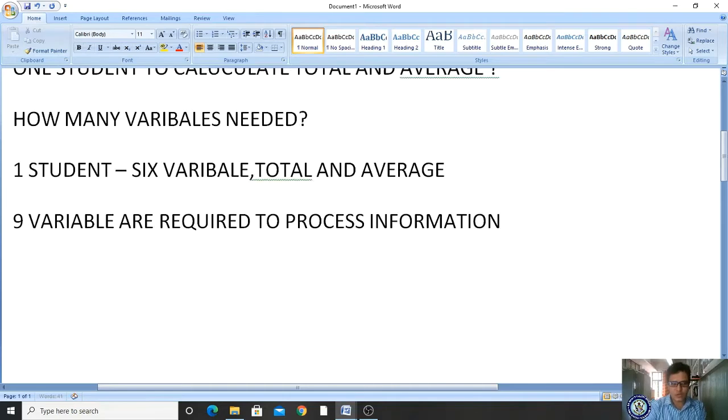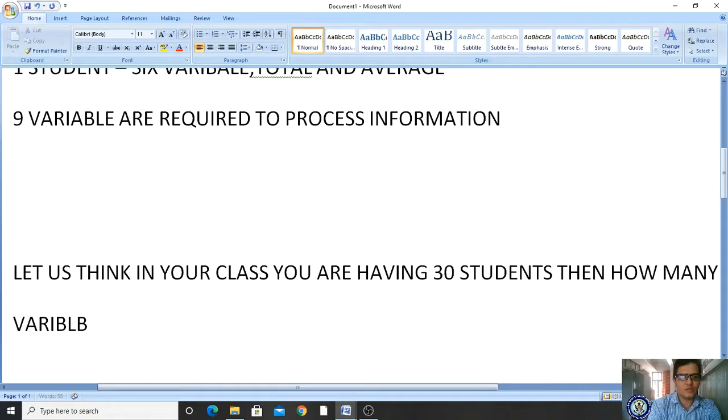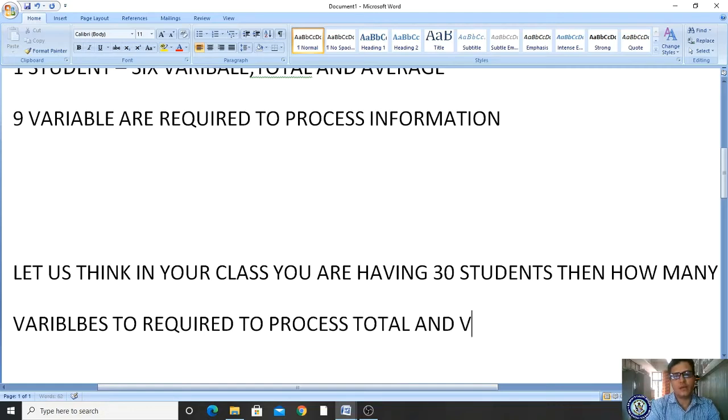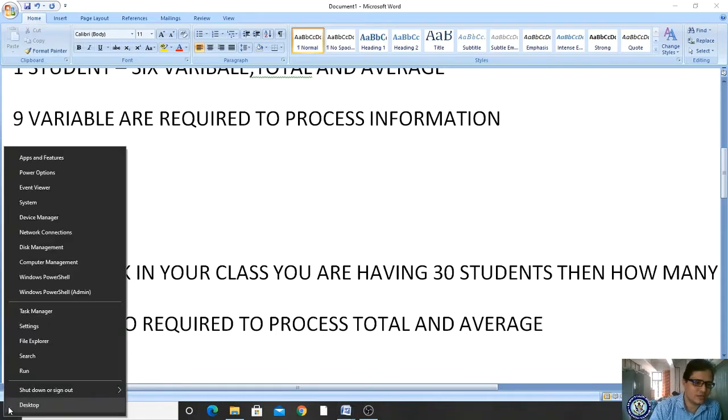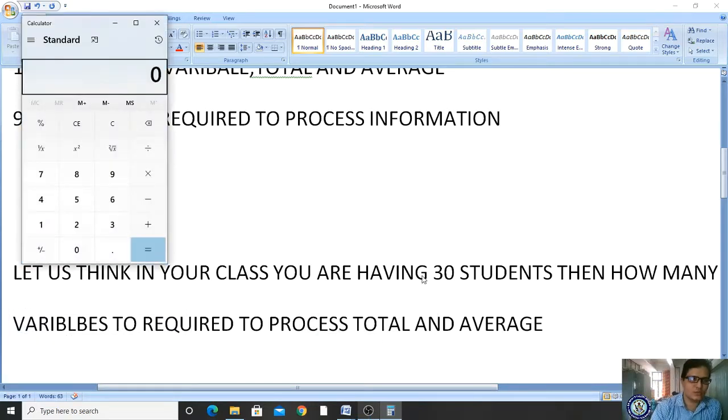For example, let us think in your class you are having 30 students. Then how many variables are required to process total and average? Any guess? That is 30 into 9, right? So 30 into 9, 270 variables.